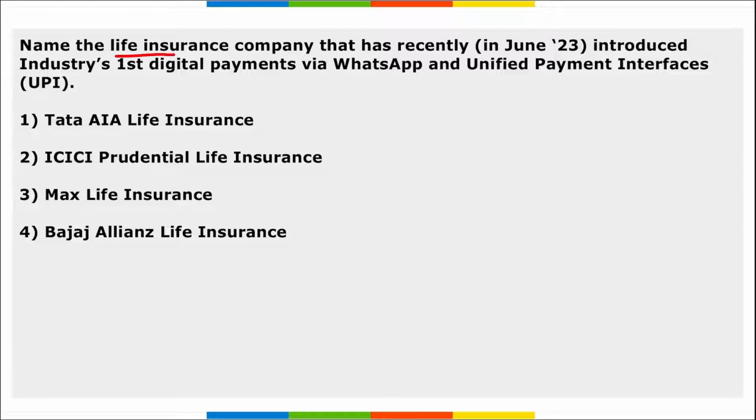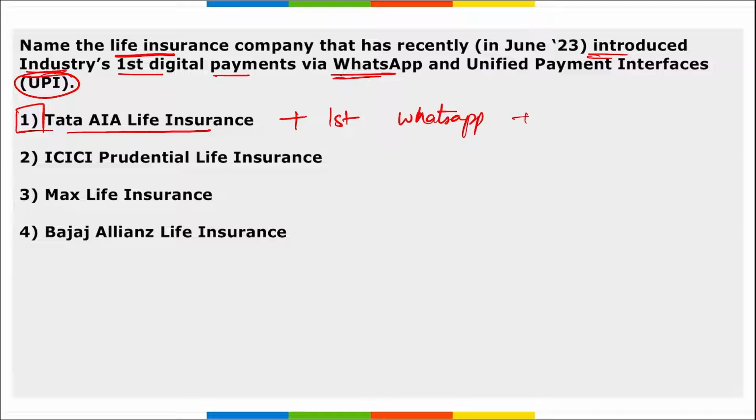Next, name the life insurance company that recently introduced the industry's first digital payment via WhatsApp and UPI. I repeat, the insurance company is Tata AIA Life Insurance. They introduced the industry's first payment via WhatsApp and UPI interfaces. Correct?